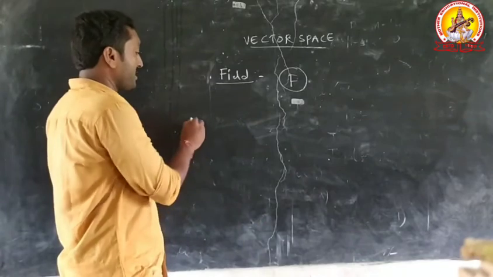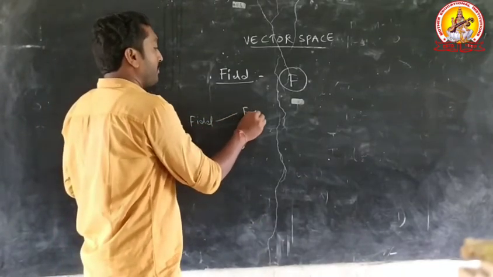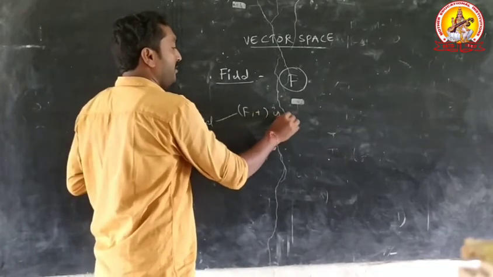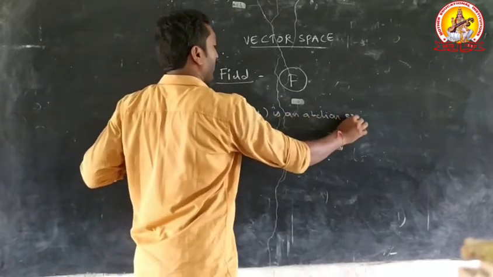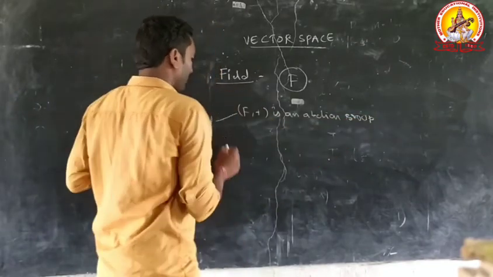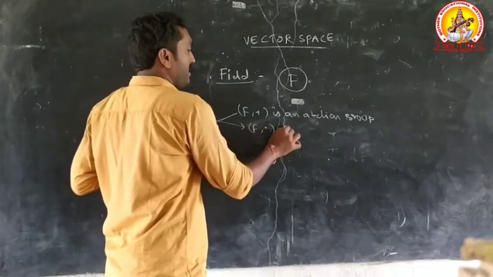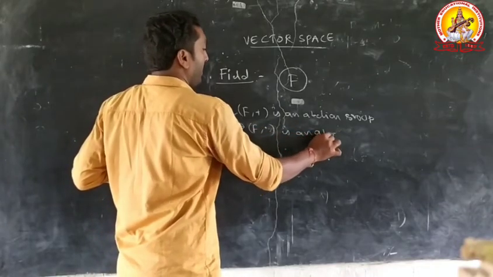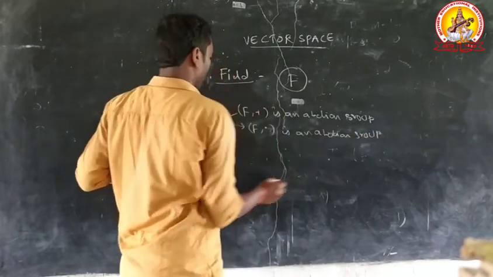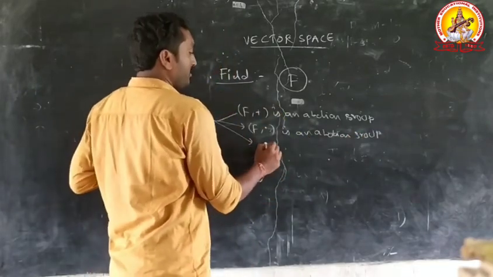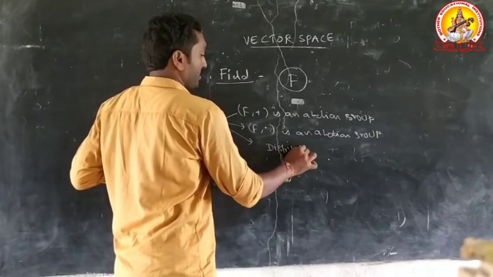The first condition is F plus is an abelian group. The next condition, F dot is an abelian group. The third condition, it also satisfies the distributive laws.